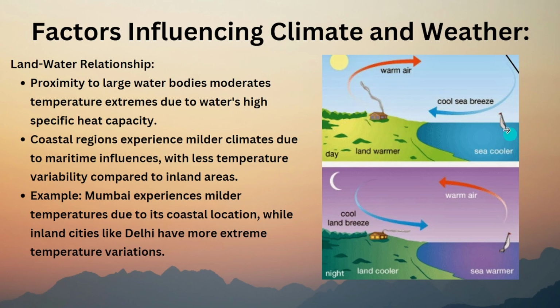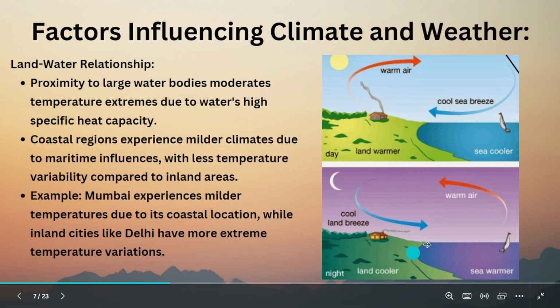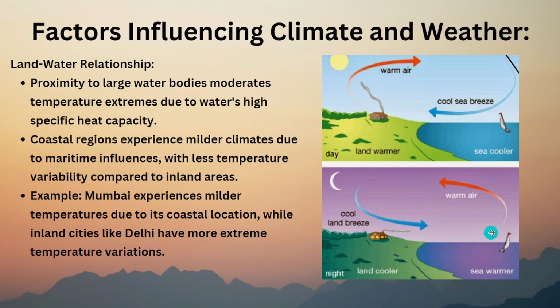Even if the land gets so heated, what will the water bring? The water will bring the cool sea breeze towards the land. The same happens in reverse at night. The land will get cooler faster, but the warm water will stay warm. It will get cooler very slowly. So by the time it gets cooler, the warm air will go upwards and the cool land breeze will go towards the sea.